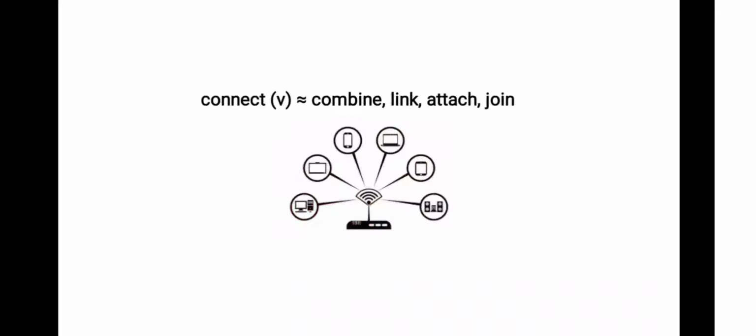Next one, connect. Well, you can see the Wi-Fi here, obviously. And you can connect all sorts of devices, your technological devices or mobile devices, you name it. You can connect them, and you can start using your devices easily.